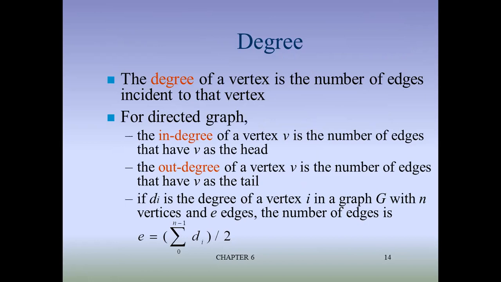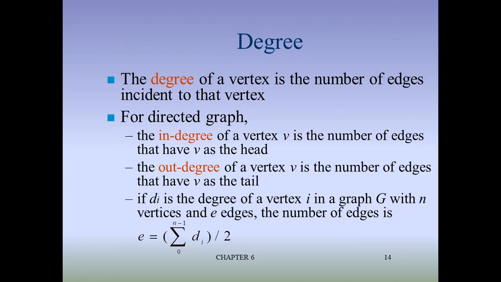Okay, that is the in degree and out degree concept in case of a directed graph. Will the in degree and out degree concept come in an undirected graph? No, because there is no direction there. In and out, there is nothing like that. Okay, that concept is for the case of a directed graph only.